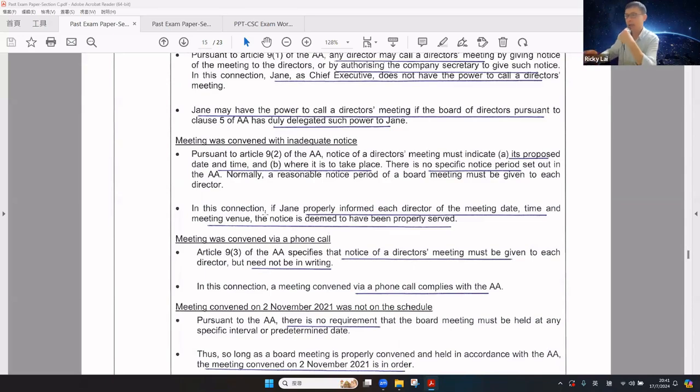How about inaccurate notice? According to the articles, notice of a board meeting must include the proposed date and time and where this is to take place.